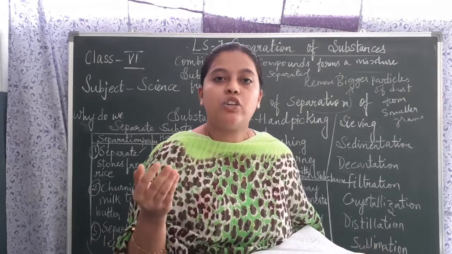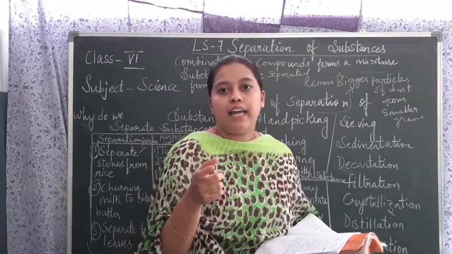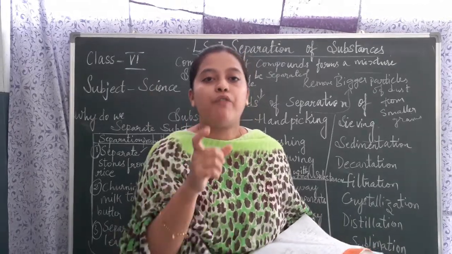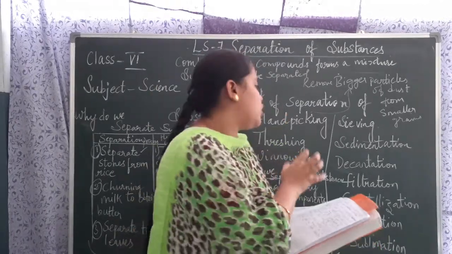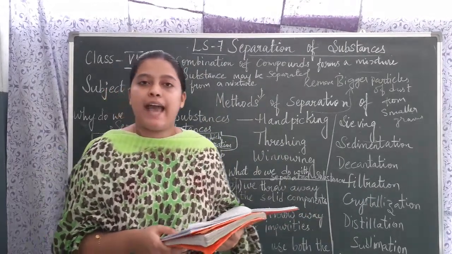Even bullocks and machines are used for doing threshing. The name of one such machine is the combine. Combine is the name of a machine through which the threshing process can be done.